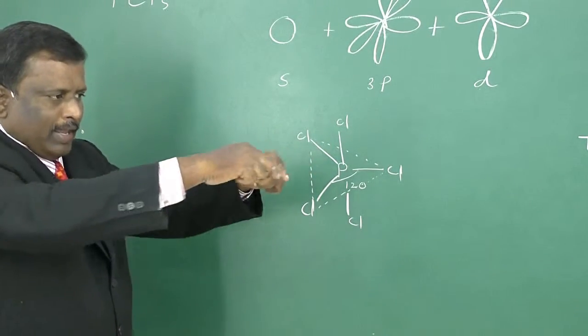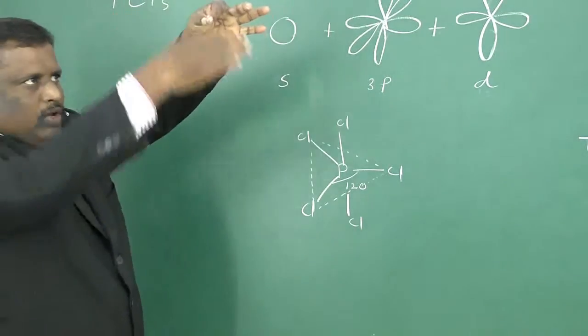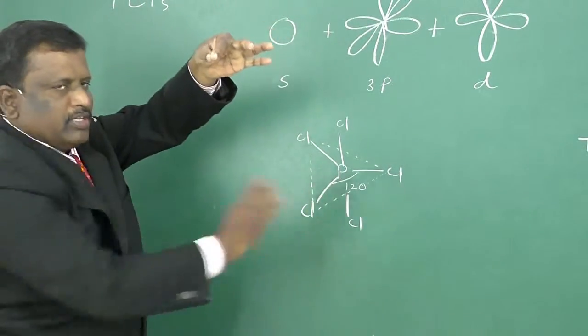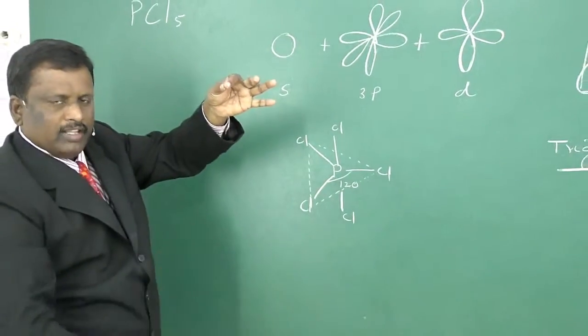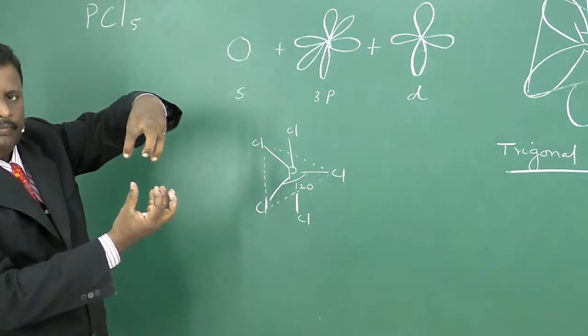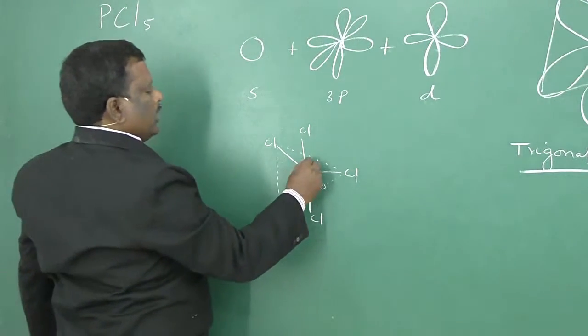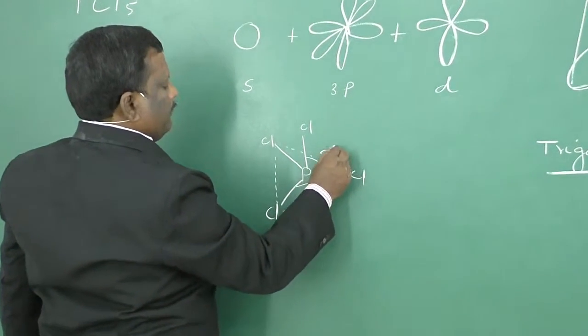Now, in one plane this is trigonal, the top one atom gives 3 faces which form a pyramid shape, and downward another pyramid. That means bipyramidal means 2 pyramids. So, this molecule is in trigonal bipyramidal shape.